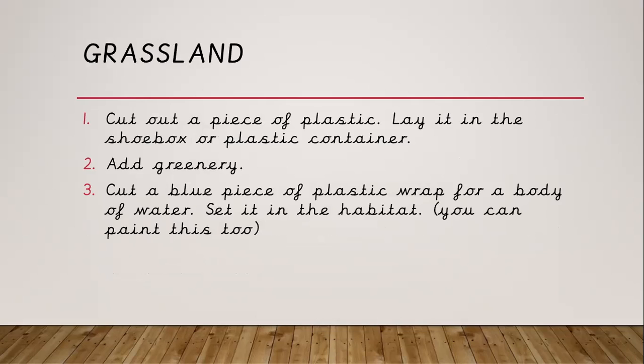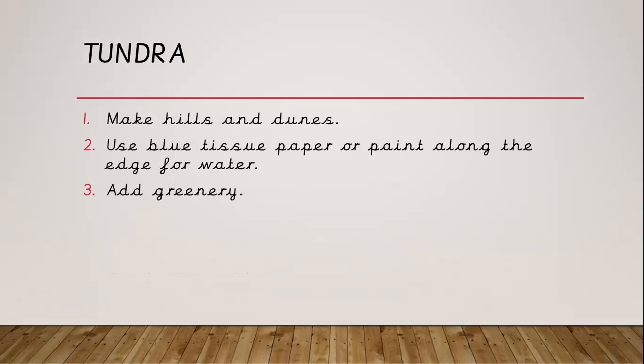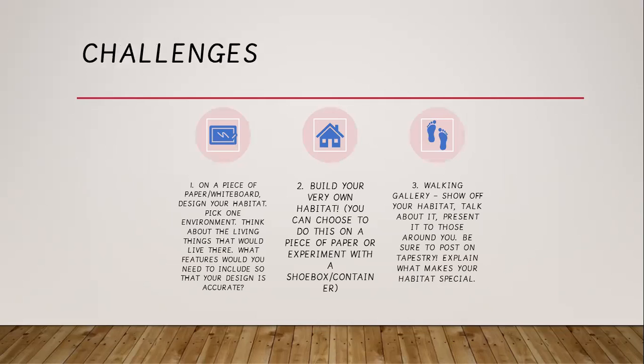For grassland, you could cut out a piece of plastic, lay it in the shoebox or plastic container, add greenery, cut a blue piece of plastic wrap for water, set it in the habitat, and you can paint this also. Or you could do a wetland: paint the surface blue, fill the rest of the box with dirt and add a bit of greenery. And for the tundra, you could make hills and dunes, use blue tissue paper or paint along the edge for water and add greenery.